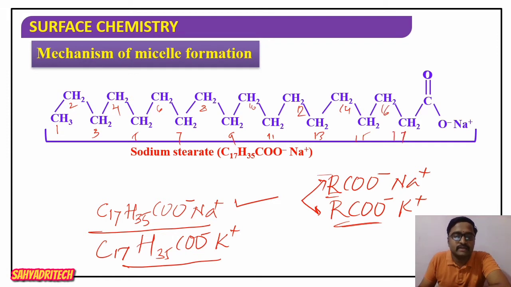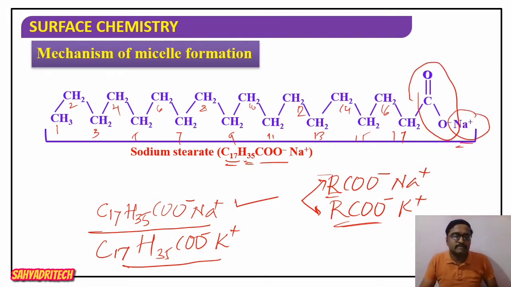So as we said, C17, H35. If you go on counting the hydrogens, there will be 35 hydrogens. Then the COO⁻ group and Na⁺, right? So the overall representation of the molecule is C17H35COO⁻ Na⁺, sodium stearate.